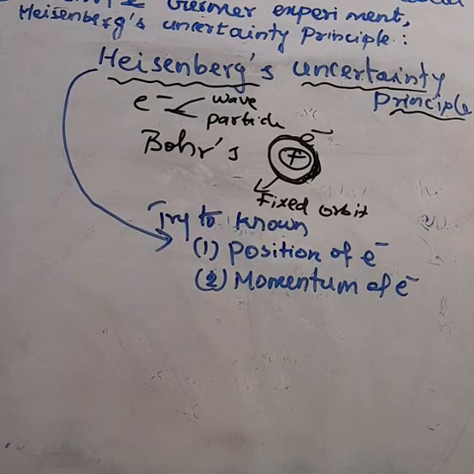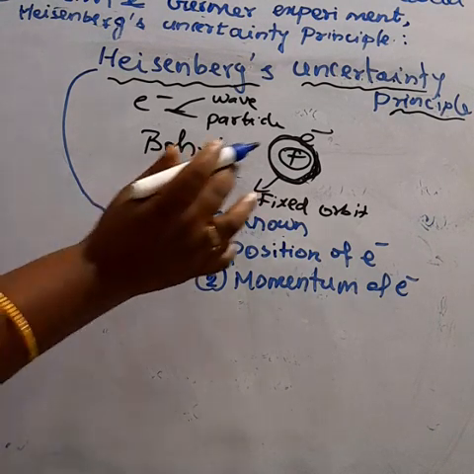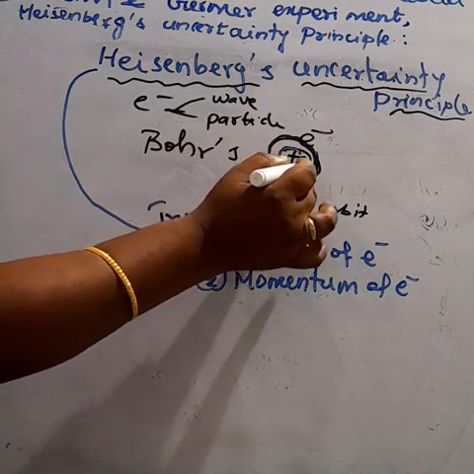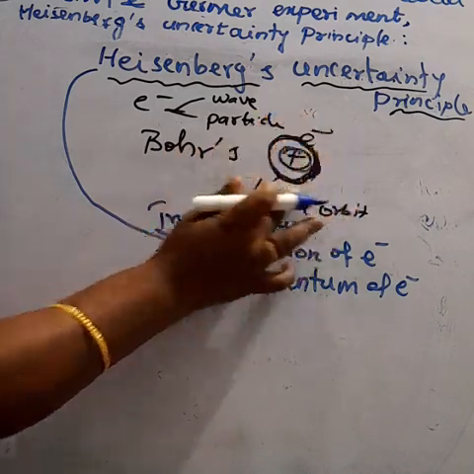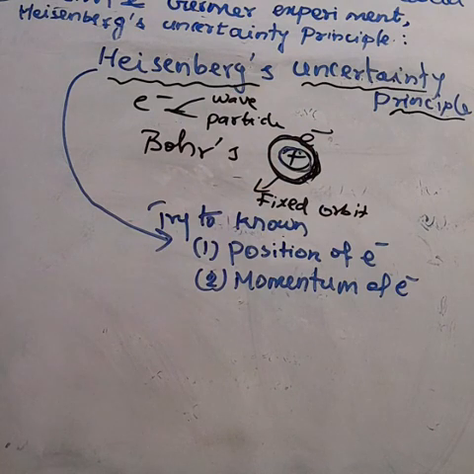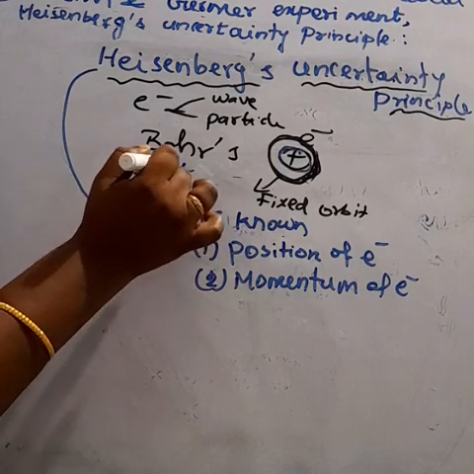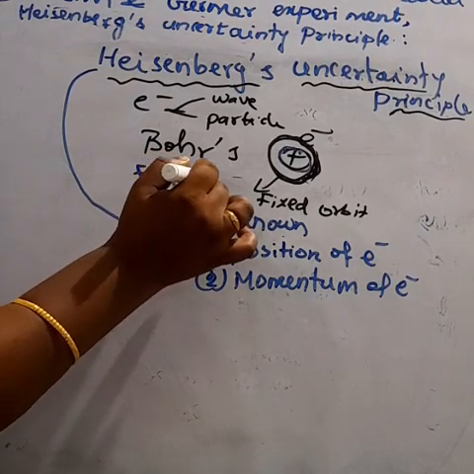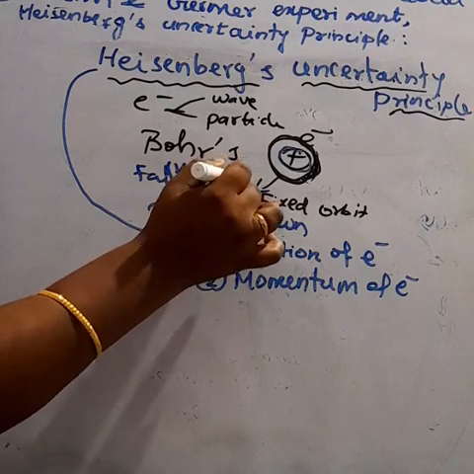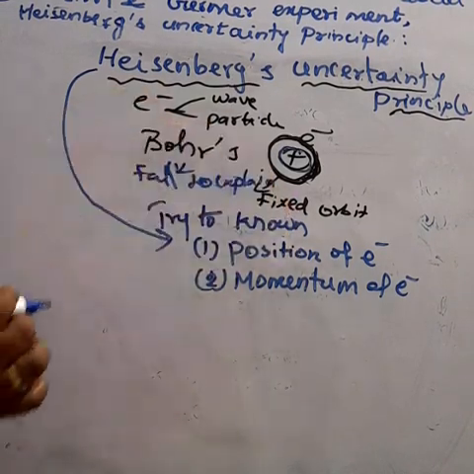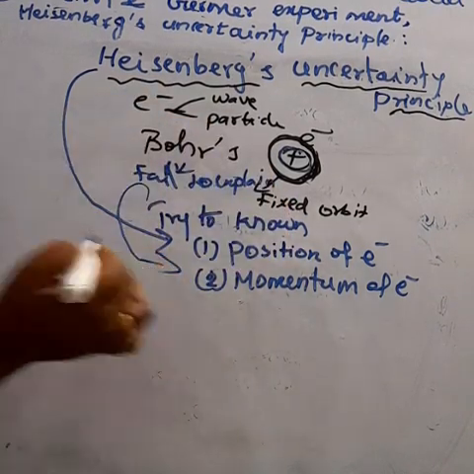Bohr already suggested that the nucleus is present at the center of the atom and the electrons revolve around the nucleus. But he failed to explain which position the electron revolves in and at which speed, which momentum, the electrons revolve around the nucleus.